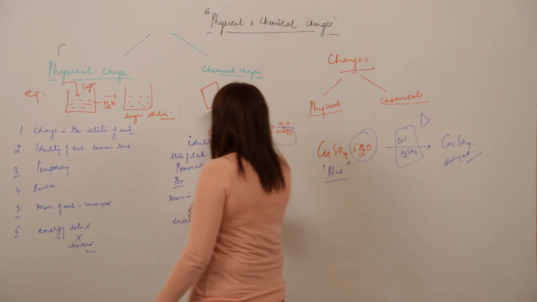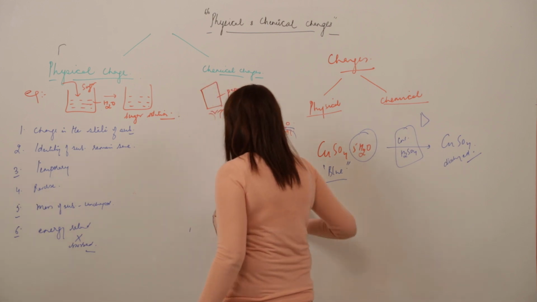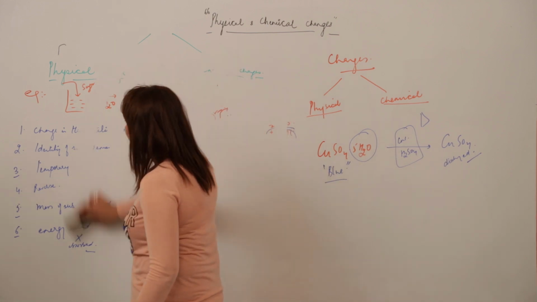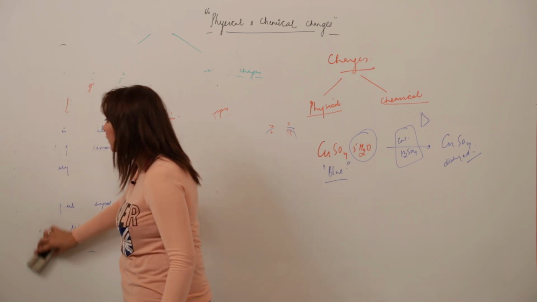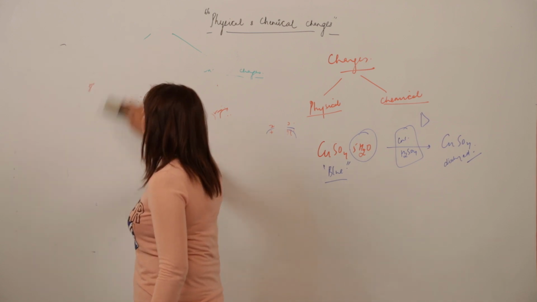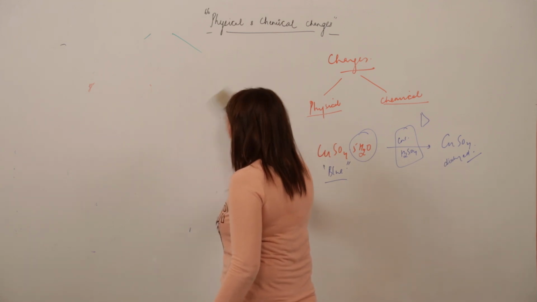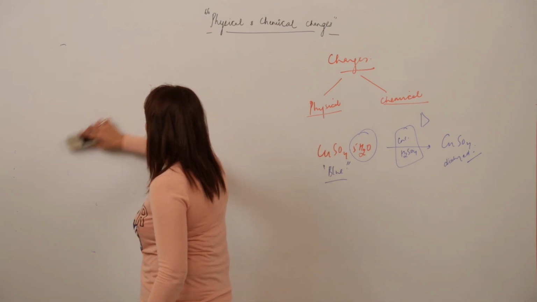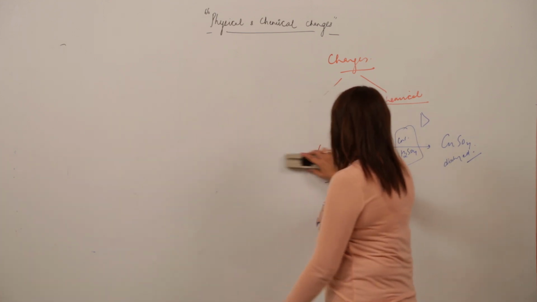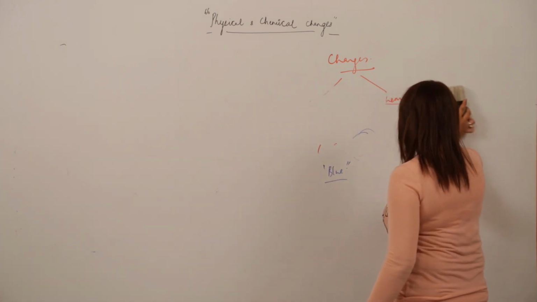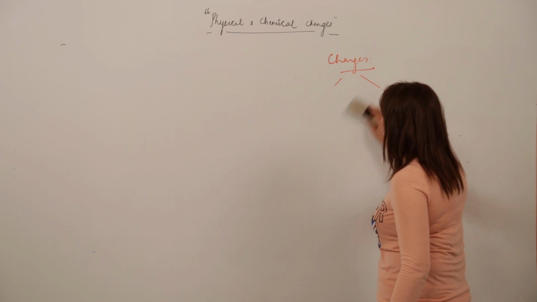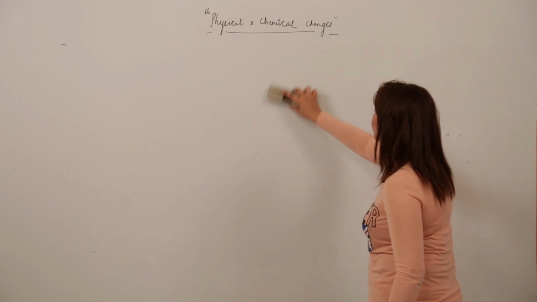Now we will be taking up the new topic. If I want a chemical reaction to occur, that means if I want a chemical change to occur, what are actually the factors which are responsible to bring about that chemical change? So we are just looking for the factors that influence the chemical reaction or chemical change to occur.